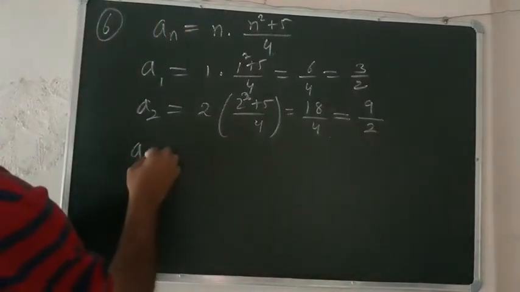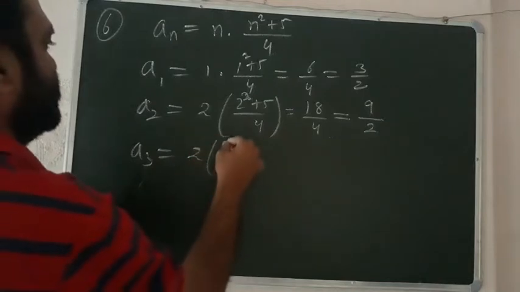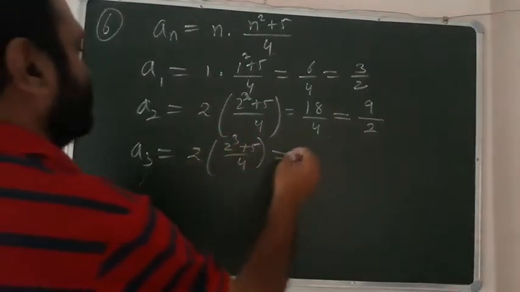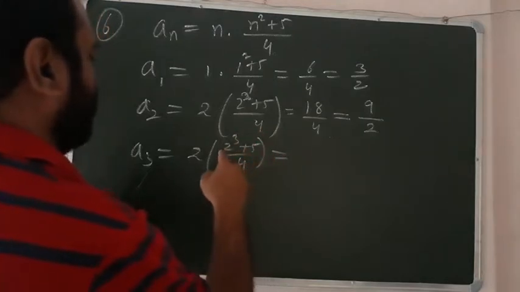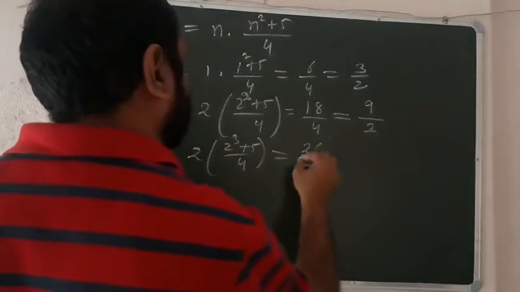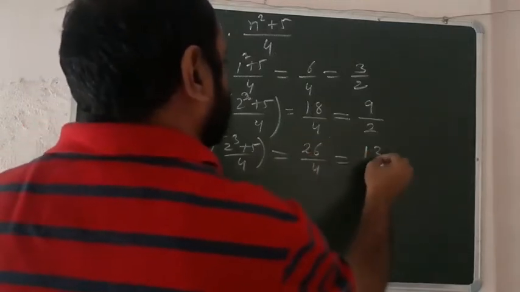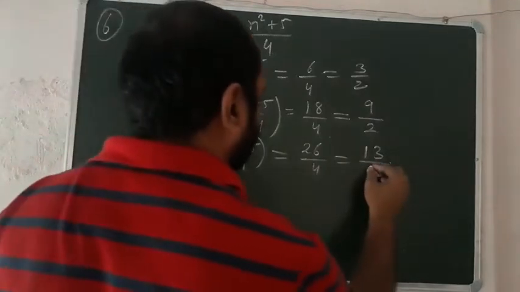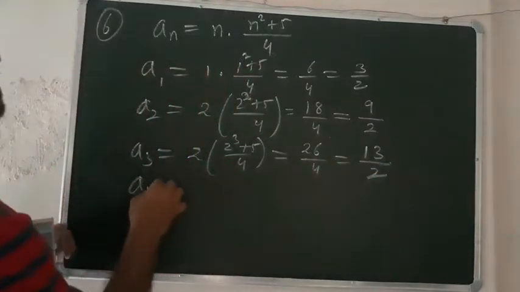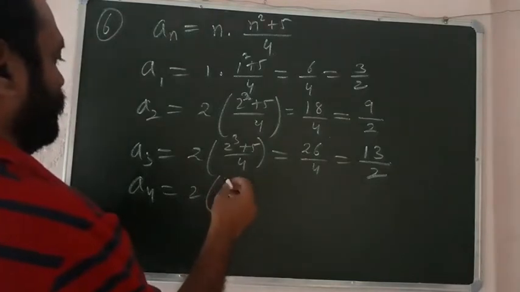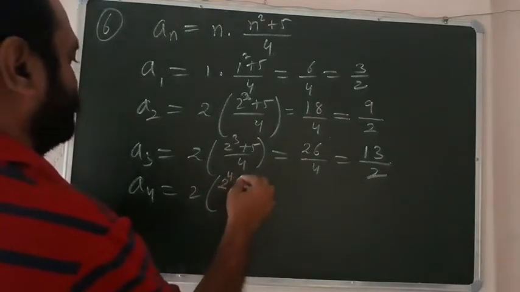Then we can find a3, which is 3 into 3 square plus 5 over 4, that is 8 plus 5, 13 into 2, 26 by 4, that is 13 by 2.